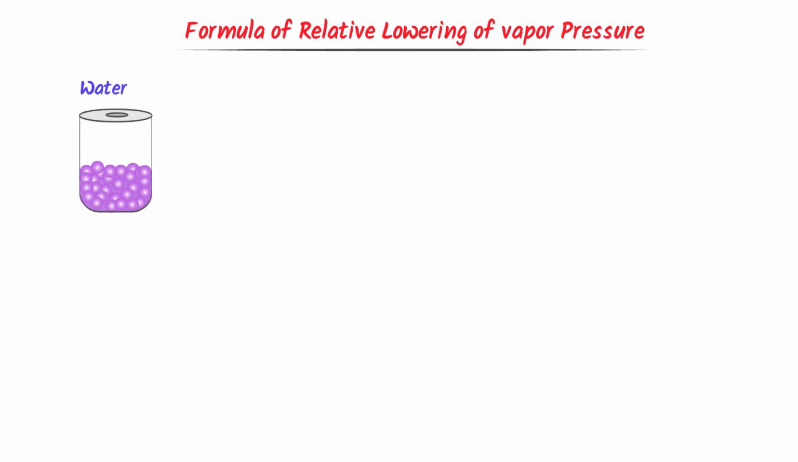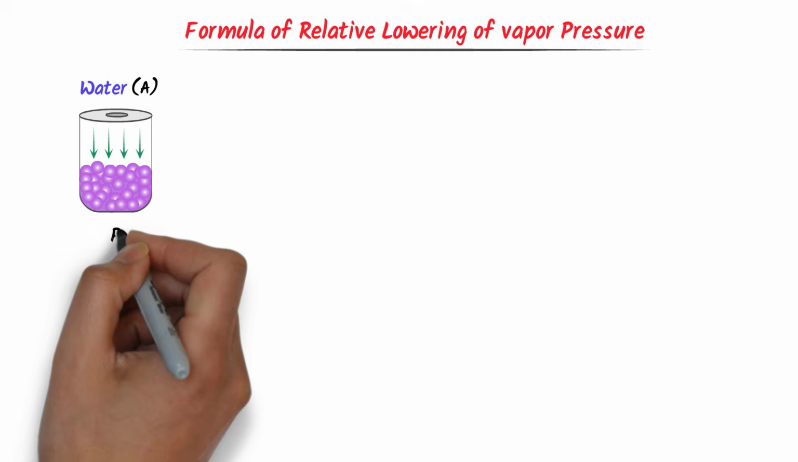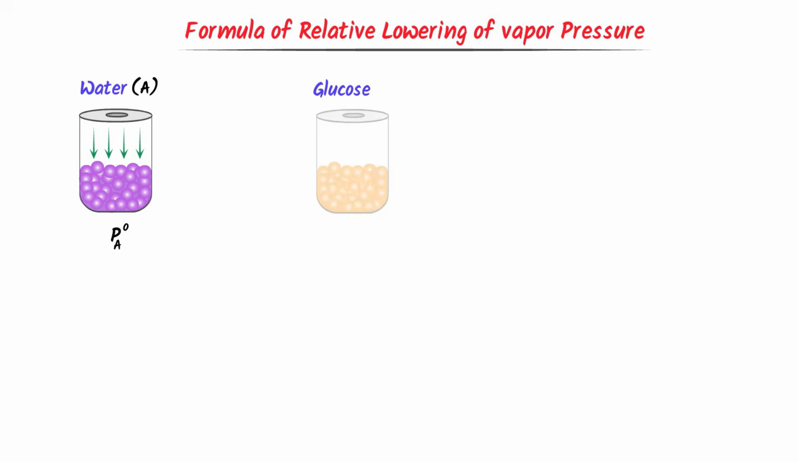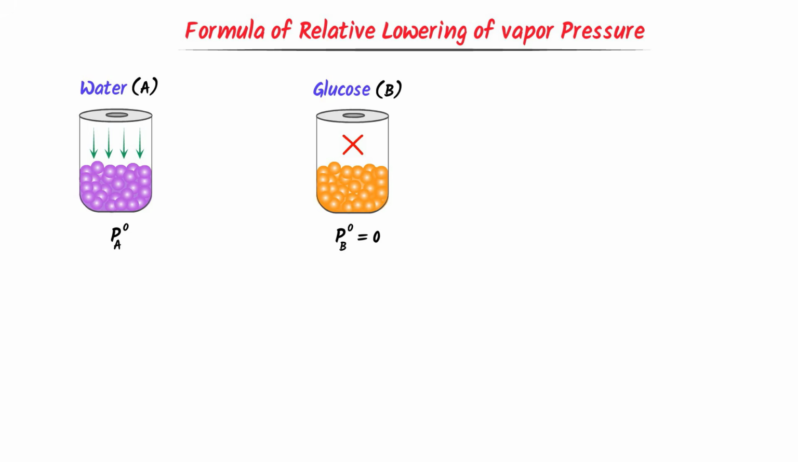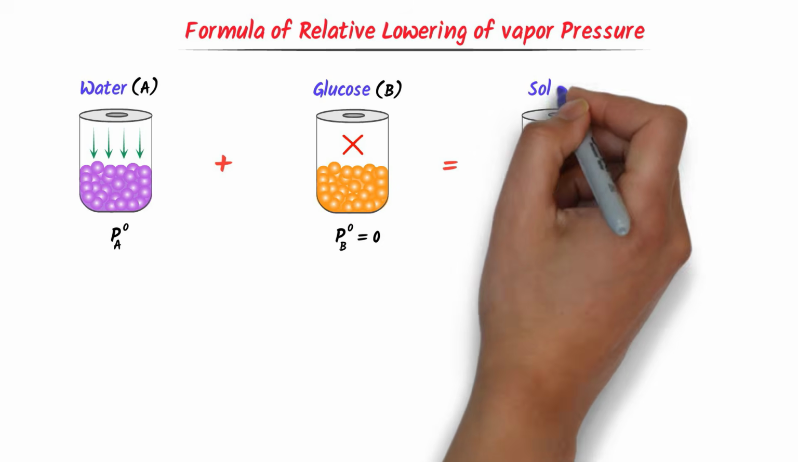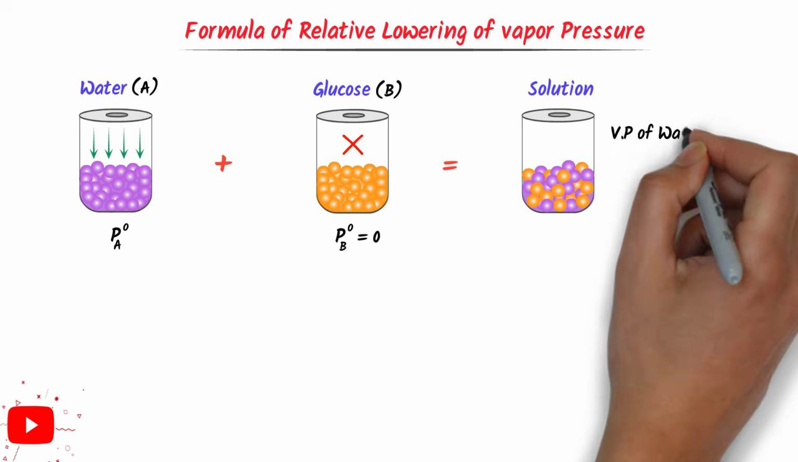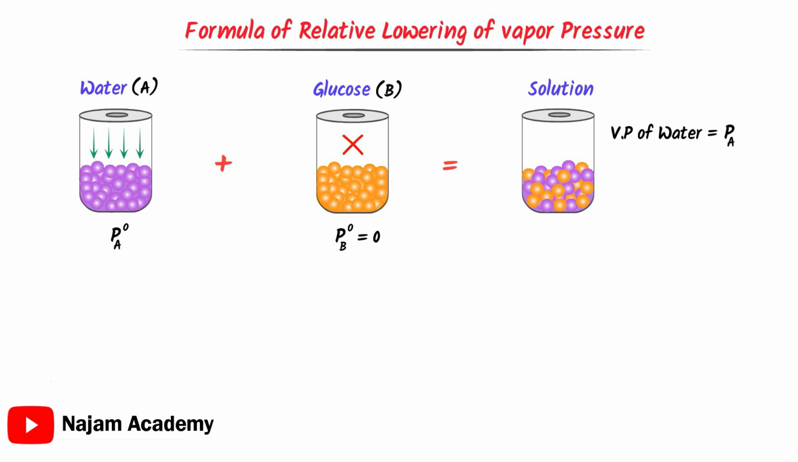Consider closed containers. Let this container contain pure water. Its vapor pressure is PA naught. Let this container contain a non-volatile solute like glucose. Let its vapor pressure be PB naught, and it is equal to 0 because here the solute is non-volatile. Now I combine them to form a solution. The partial vapor pressure of water A is PA in the solution. The partial vapor pressure of glucose B is PB in the solution and it is equal to 0 because it is non-volatile.